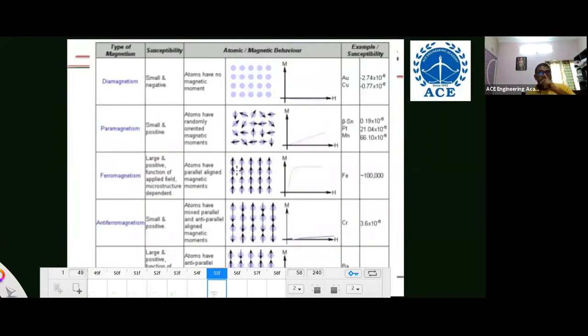Now listen, there are five types of magnetic materials. Remember, from this table there may be a chance to ask a question. Diamagnetic material susceptibility is positive and negative. You have to remember negative is important.